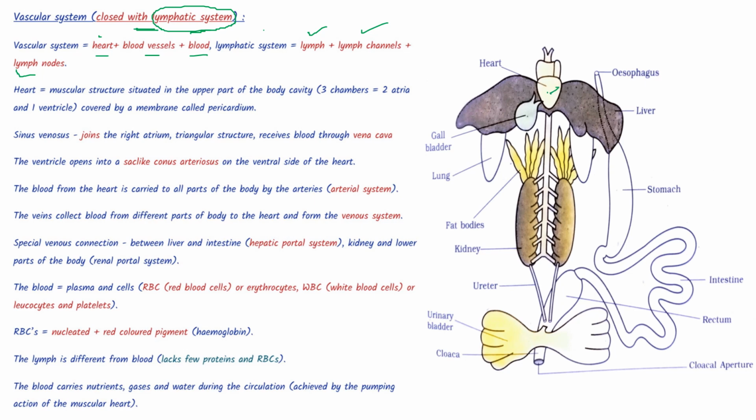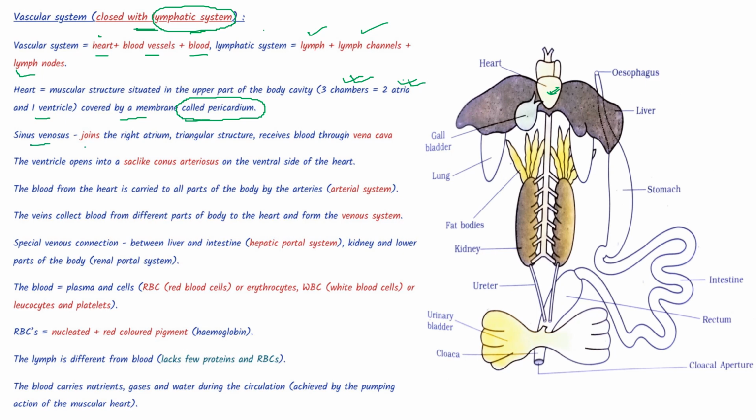See, this one is the heart. It is a muscular structure situated in the upper part of the body cavity, where there are three chambers, two atria and one ventricle. In amphibia, we learned that there is a three-chambered heart. In a few cases it is partially four-chambered, but mostly three-chambered. In frog, it is a three-chambered heart, which consists of two atria and one ventricle, covered by a membrane called pericardium.